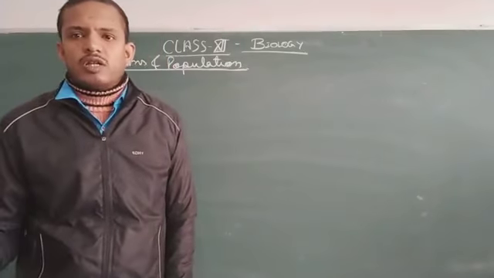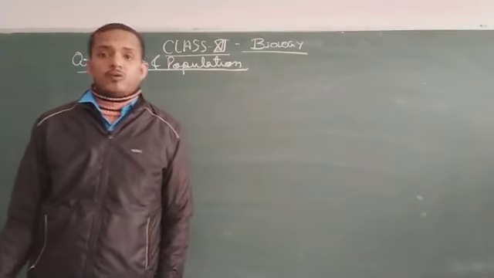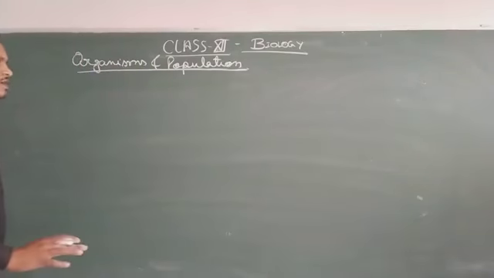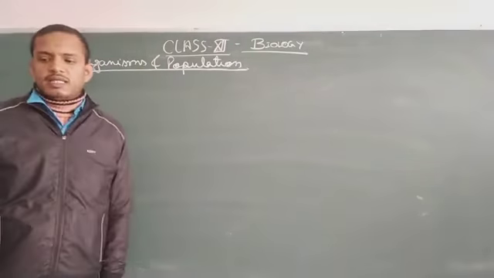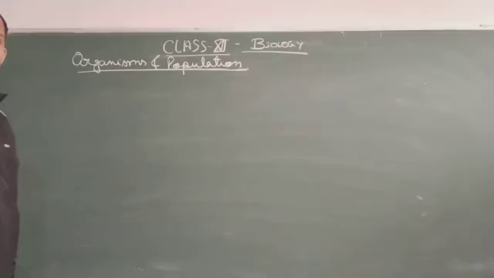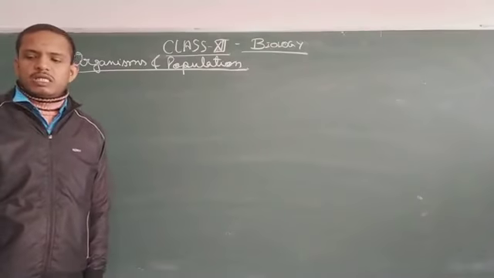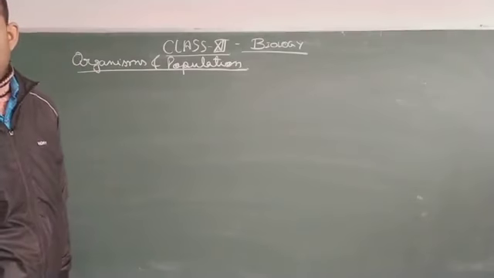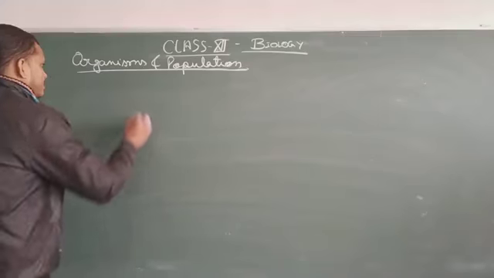So the study of all these things is known as ecology. In that, the first chapter that we are going to discuss is organisms and population. In this chapter, the topic that we are going to discuss is organism and its environment.